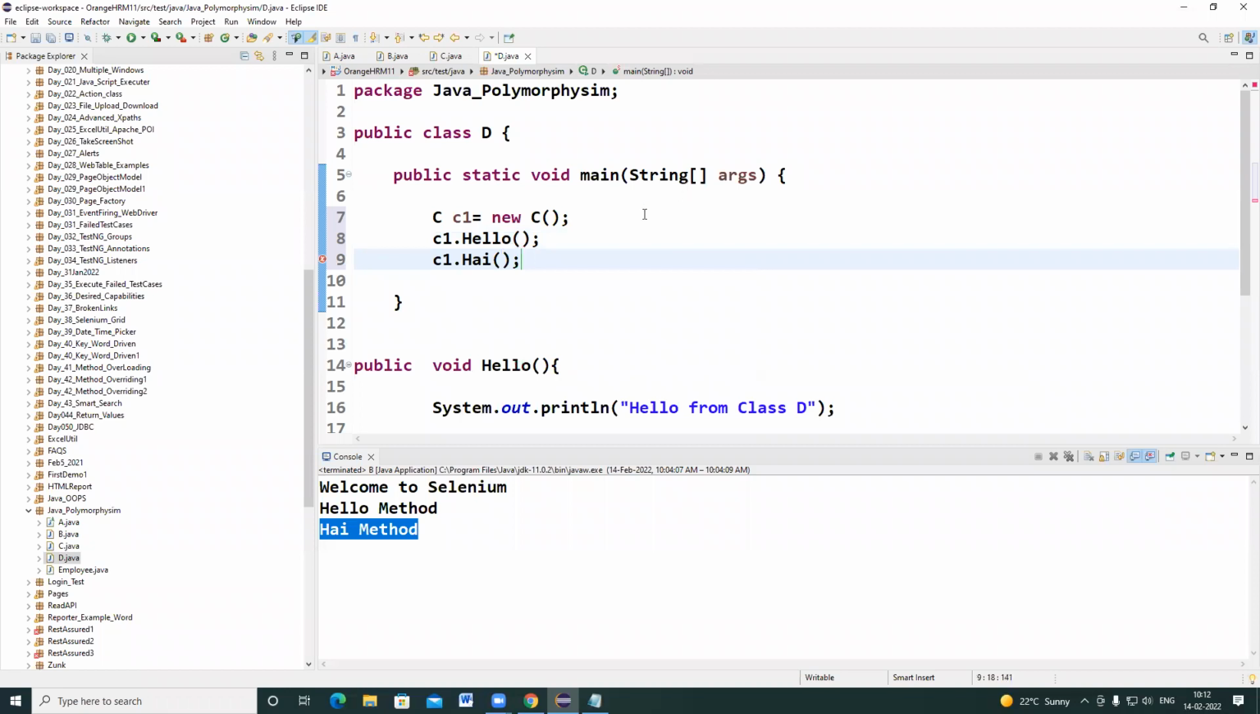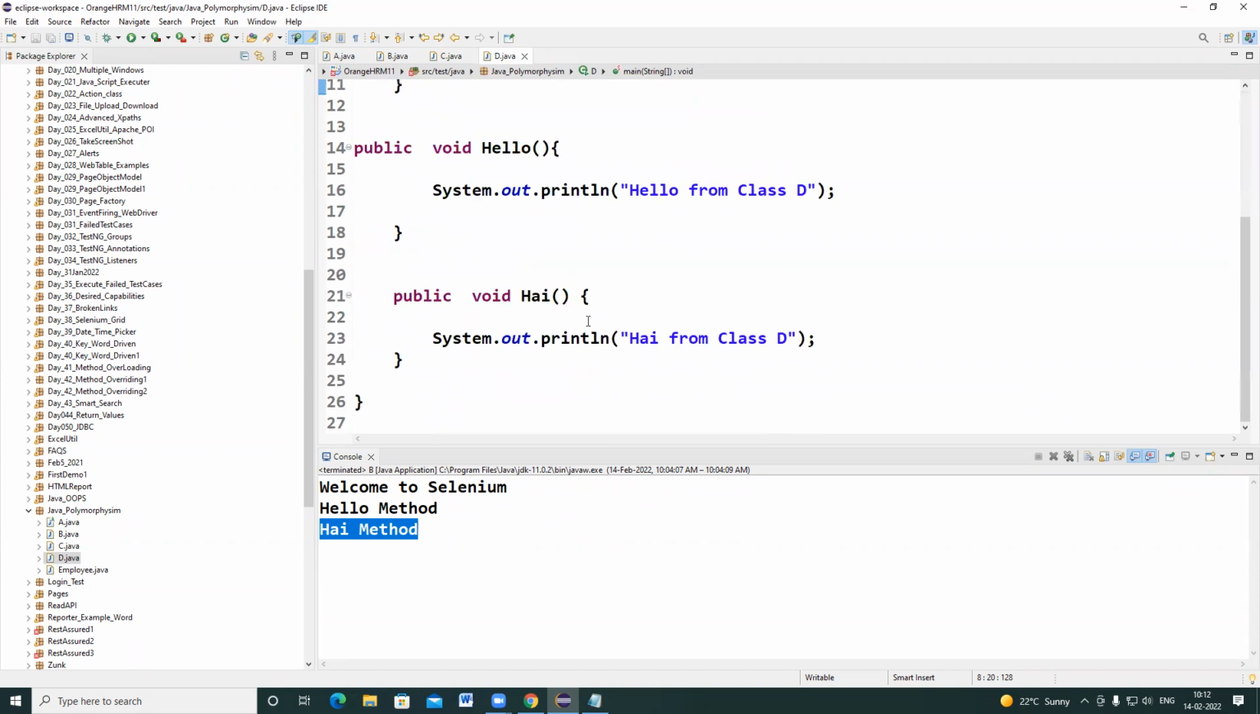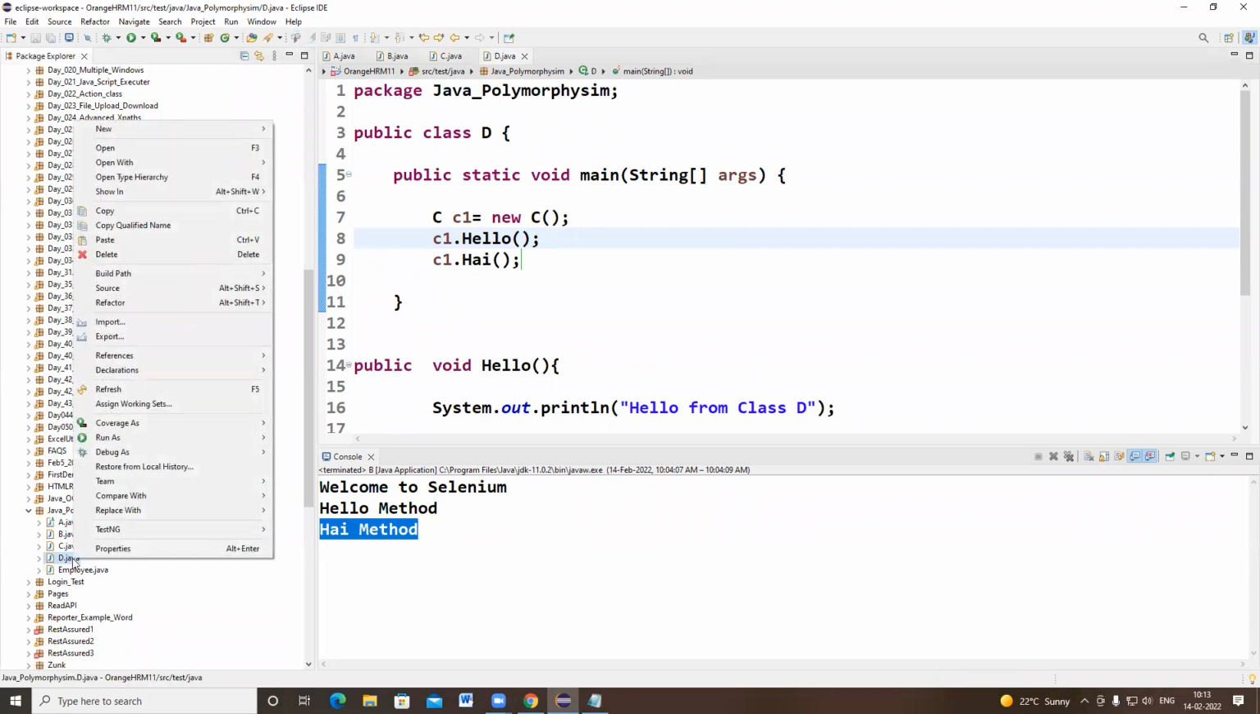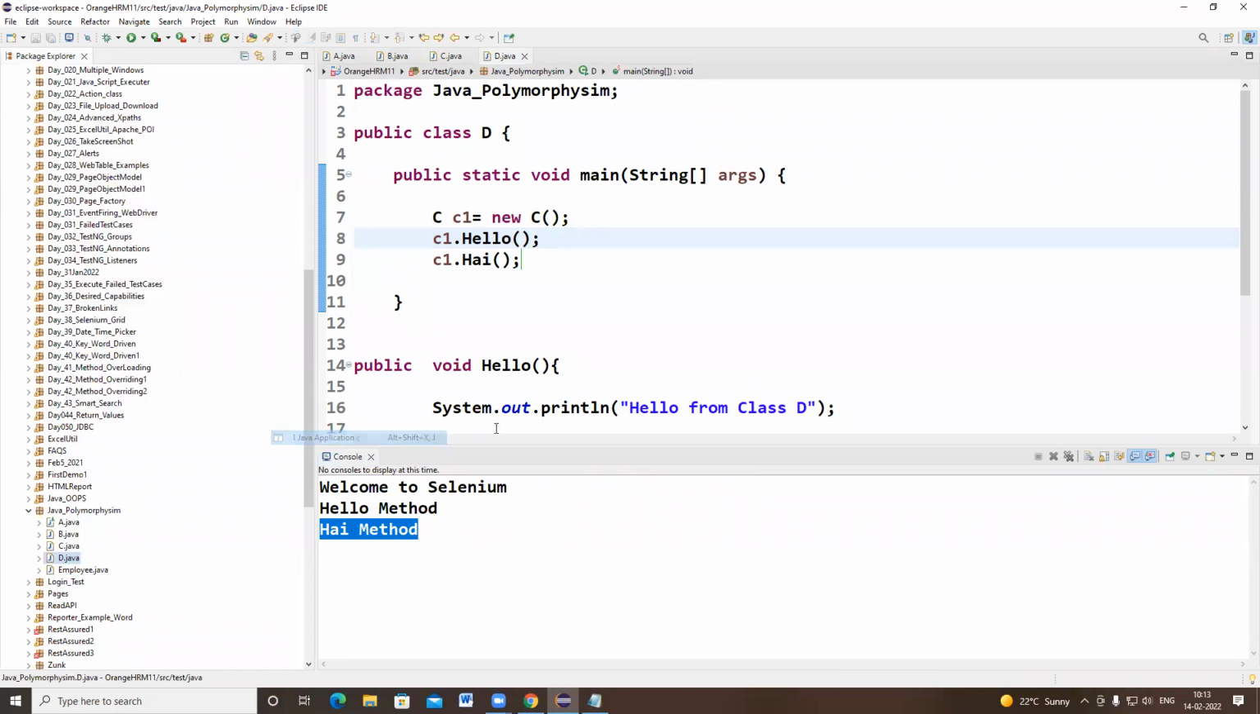So what lines of code will be executed now? Hello from class D or hello from class C? Hello from class C will be printed because I have created an object for class C. Okay, let's run this program. So that means C1 is equal to new C(), these methods are executing with respect to class C only.